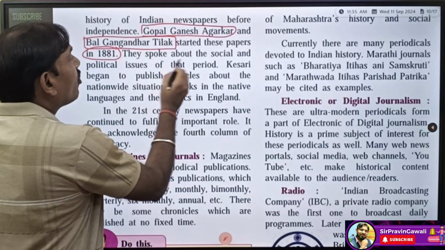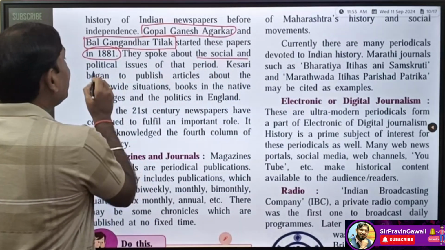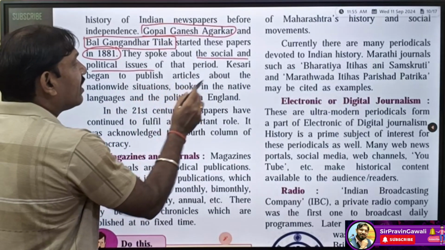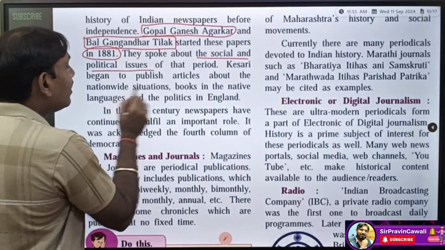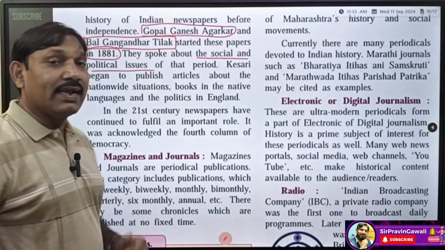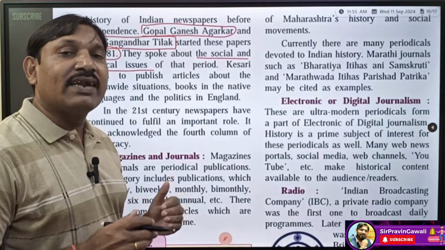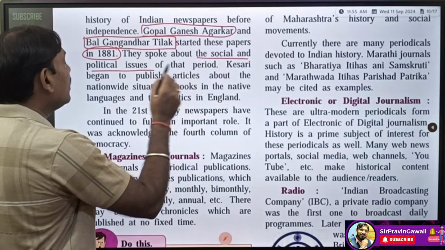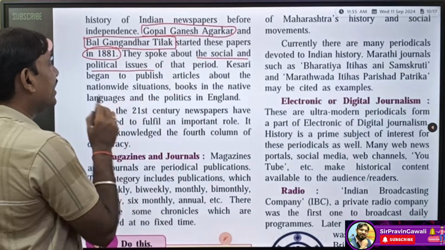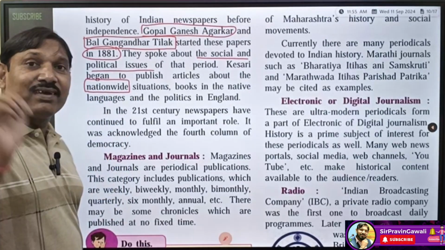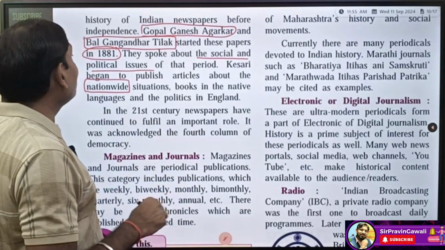They spoke about the social and political issues of that period. Kesari began to publish articles about nationwide situations, books in the native languages, and politics in England. So some new kinds of news could also be found in Kesari. That is, Kesari started publishing articles related to our India, and the situations in India at that time in the freedom struggle.